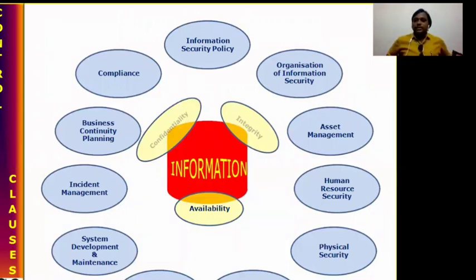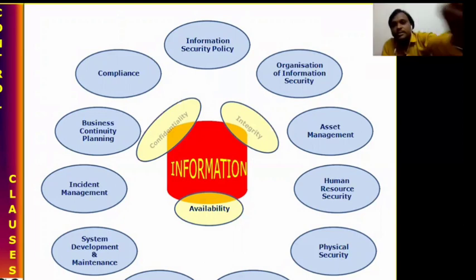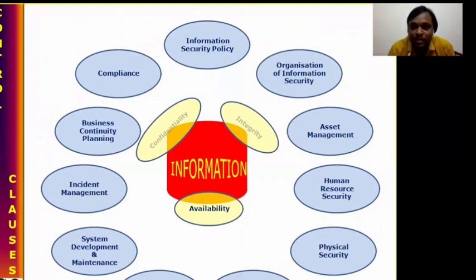The information is secured by only three things. What are they? CIA. The information is going to be secured by three things: confidentiality, integrity, and availability. These three are protected by other kinds of cases. If we want to provide confidentiality, what kind of concept are we going to use? If we want to provide integrity, what kind of things do we have to remember? When providing availability, what kind of things need to be updated? This is all done by the above cases.